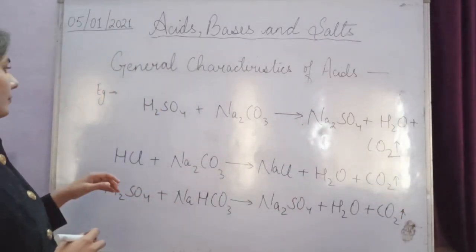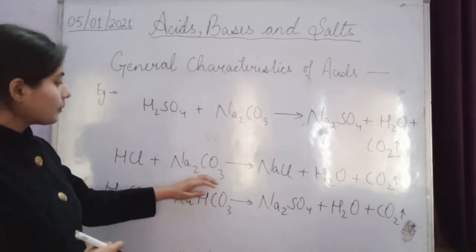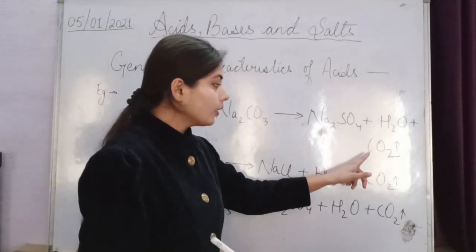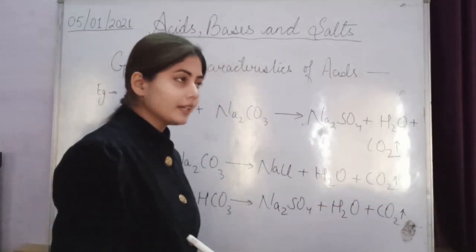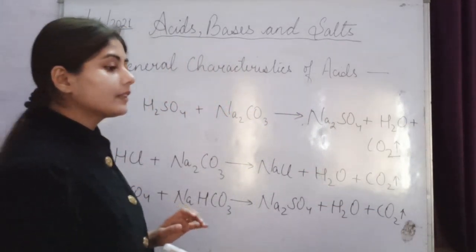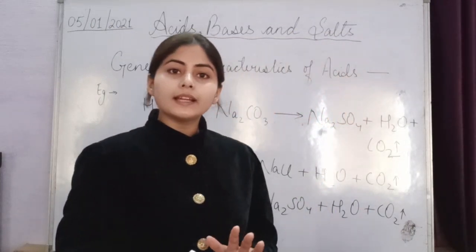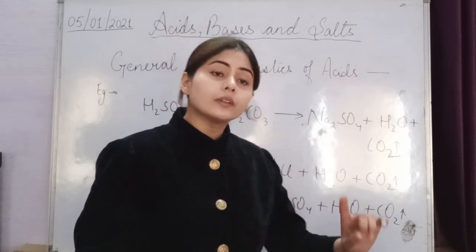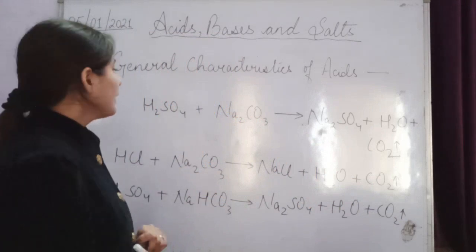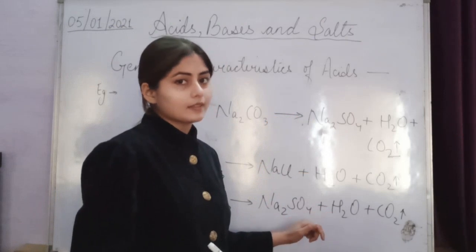So whether it is sulfuric acid or hydrochloric acid, when acid reacts with carbonate or hydrogen carbonate compounds, it always evolves carbon dioxide gas. Got it? These are the examples of characteristic number 4: they liberate carbon dioxide gas when reacted with carbonate or hydrogen carbonate compounds. Try to learn all the formulas and reactions that I am telling you in the class. Got it?